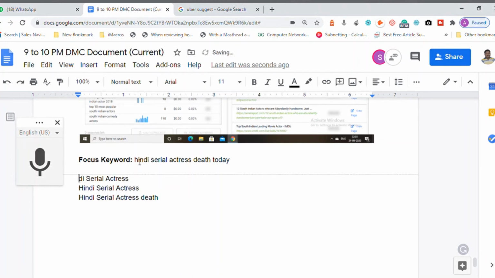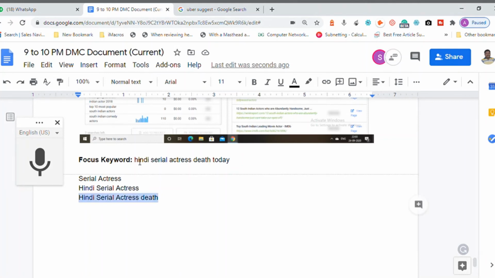When you discuss your content with the combination of these three, now it is related to your focus keyword, right? You should not be discussing movie content. You should not be discussing a stage program. You are expected to discuss only serial actors, Hindi serial actors, Hindi serial actors death.